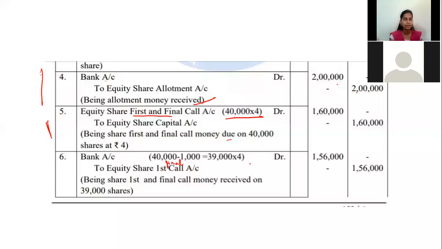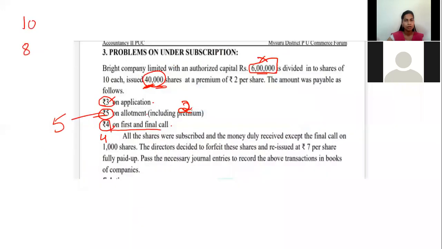So bank account debtor to equity share first and final call account, right here, okay? First and final call account. Equity share first and final call account. Here 40,000 minus 1,000, why have they done this? Anyone can tell? Sadhika, can you tell me? Minus 1,000, why have they done it there?